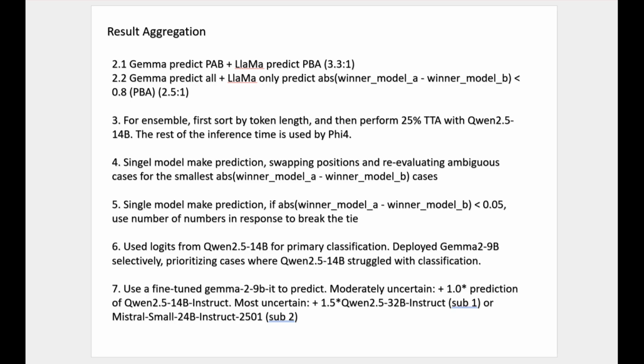And for the most uncertain ones, they used Qwen 32b or Mistral 24b to judge, with a weight of 1.5, which is more than Gemma's predictions. And this also considers time, because otherwise they would all use larger models to make the predictions.